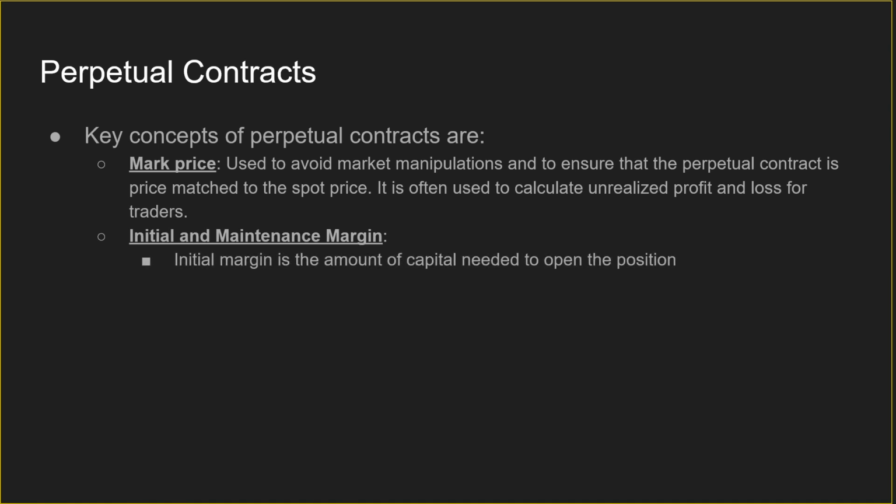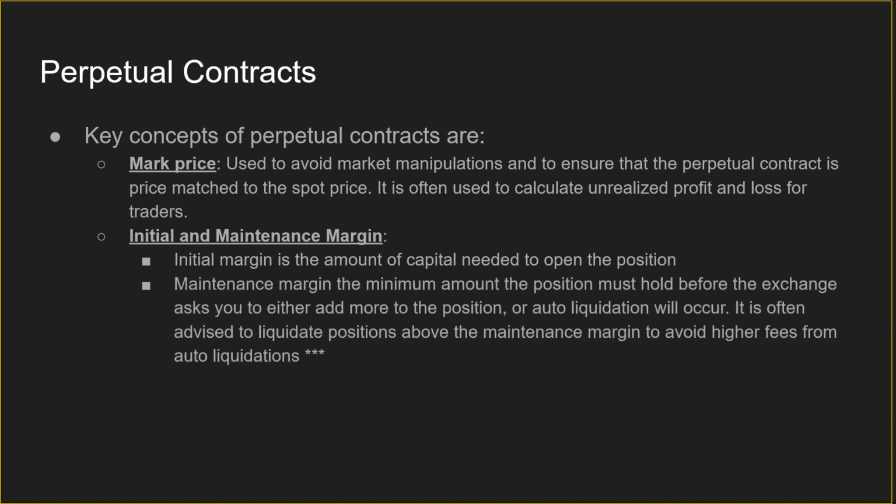Initial margin is the amount of capital needed to open the position initially. And then the maintenance margin is the minimum amount the position must hold before the exchange asks you to either add more to the position or auto liquidation will occur. It's often advised to liquidate positions above the maintenance margin to avoid higher fees from auto liquidations.